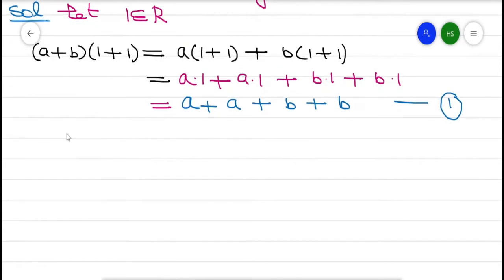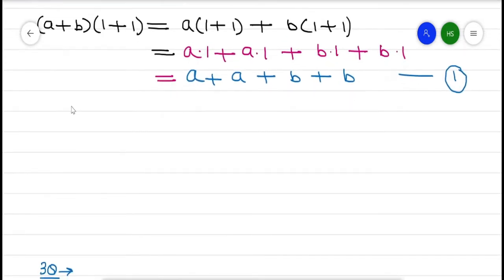Now I am taking a plus b on the right hand side. So here I write (1 plus 1) into (a plus b).